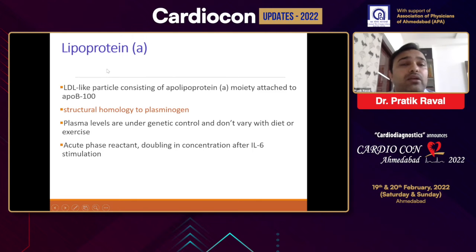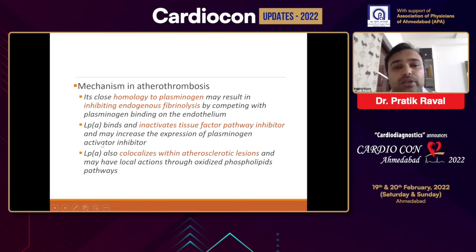Another biomarker is lipoprotein A, which is very well studied, just like HSCRP. LPA is an LDL-like particle, and it has a structural homology with plasminogen, and that is how it's also an acute phase reactant. And because of its homology to plasminogen, it inhibits endogenous fibrinolysis. It also inactivates tissue factor pathway inhibitor, and it also localizes within atherosclerotic lesions. That is how it promotes atherosclerosis.